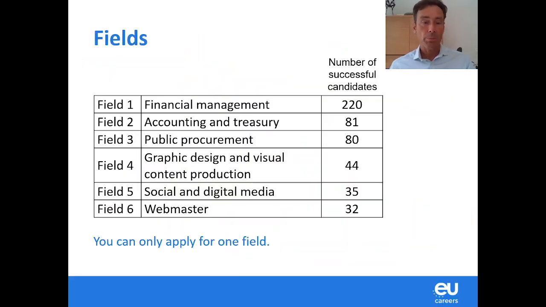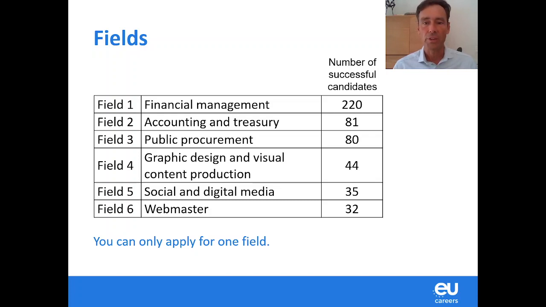First of all, for this competition, actually there are 6 different fields, as you can see on this slide. So there's field number 1, financial management, and there's a second field, accounting and treasury, then there's public procurement, graphic design and visual content production, then social media and digital media, and then we're also looking for webmasters.